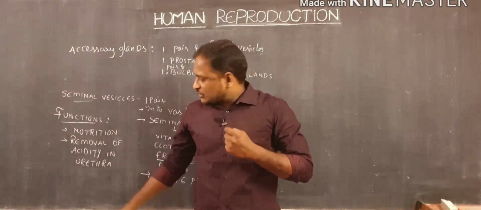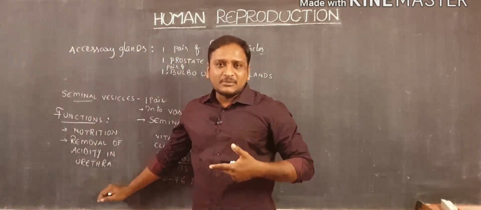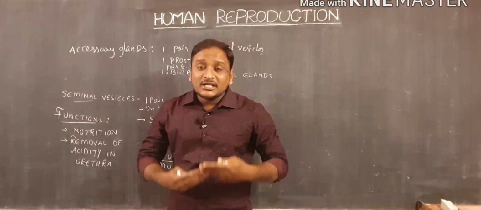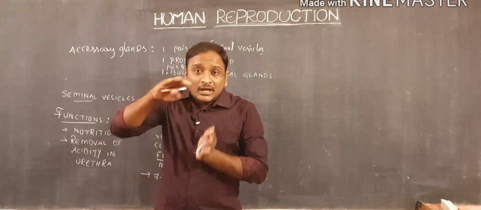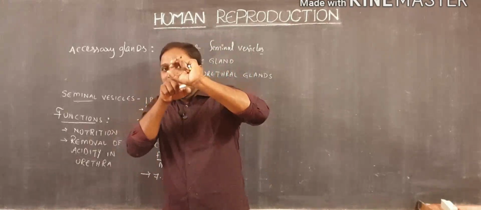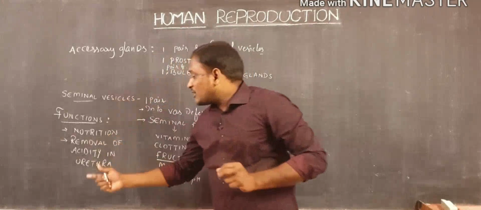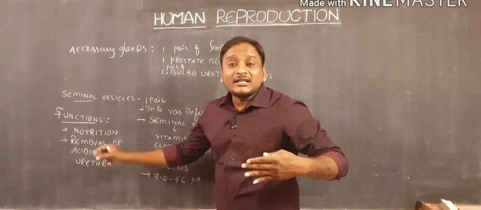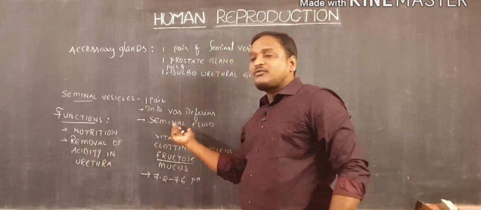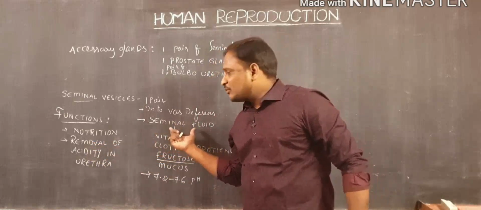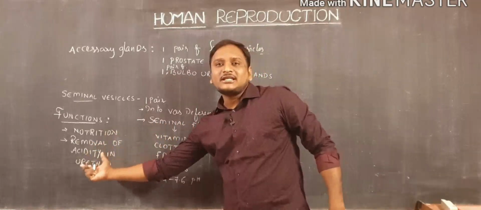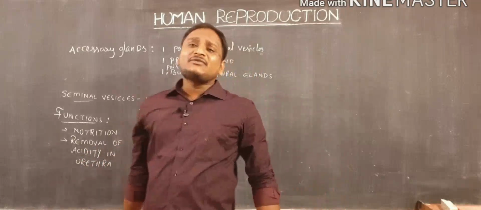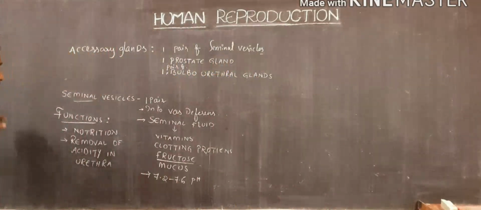Under normal conditions, urine is released through the urethra, so acidic material is released outside through it. So the acidity in the urethra increases because of the urine, and that acidity is removed with the help of seminal fluid. And another function is the lubrication of the vagina.